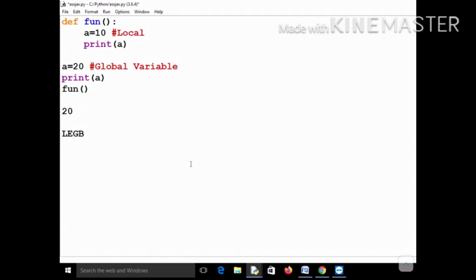Okay, so let me tell you that this will be local A, so the output of this program will be 20 and 10. So what actually happens is that when we have to resolve that, suppose the local and global variables both have the same name, in that case the LEGB rule comes into the picture. The LEGB rule says that first the variable should be looked for in the local environment. Okay, now you know the meaning of local environment.